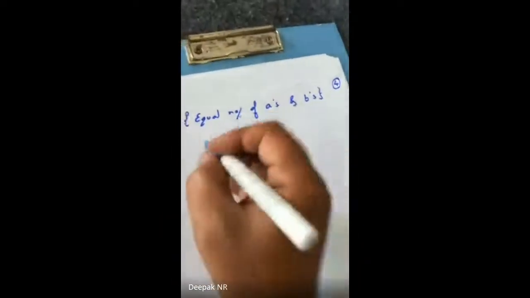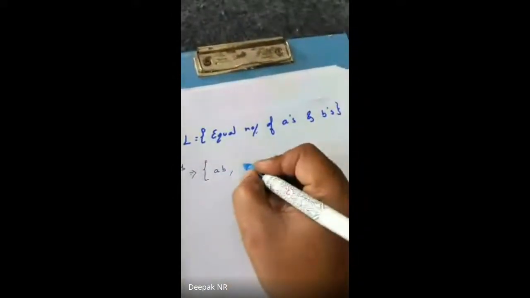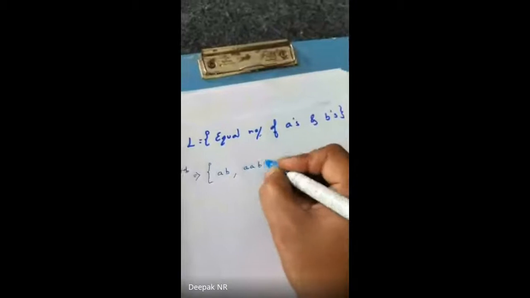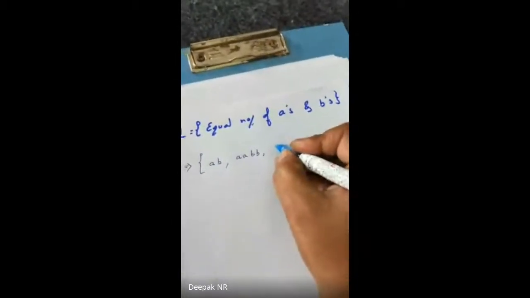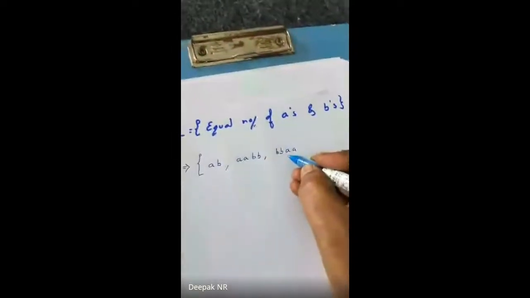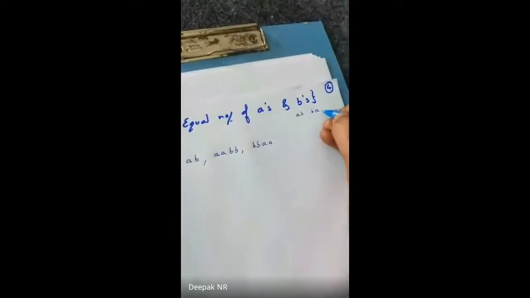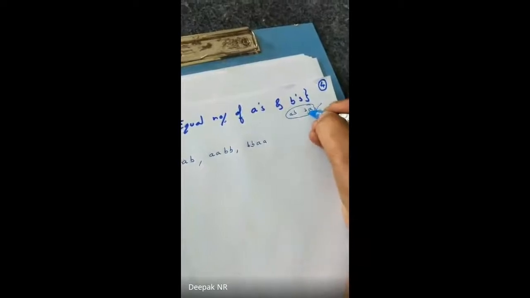Now let me try to write the probabilities for equal A's and equal B's. First, what should it be? My probabilities will start with 1 A, then 1 B comes, correct? 2 A's, then 2 B's come. But is there any format that AB must come? No. It can come in any order. It can be 2 B's then 2 A's. Is this correct or no? Yes, it's correct, because they have not said A then B must come, or B then A must come. No one has said that. Both are true. AB can come, BA can come.